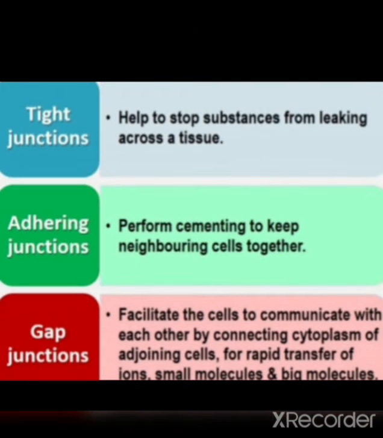Then gap junction facilitates the cells to communicate with each other by connecting the cytoplasm of adjoining cells for rapid transfer of ions, small molecules, and sometimes big molecules.